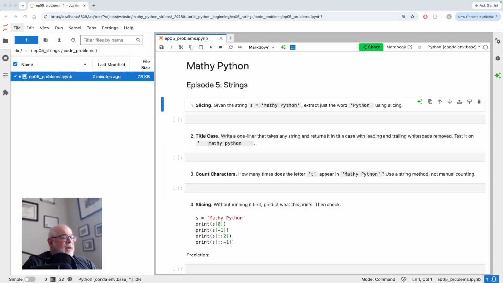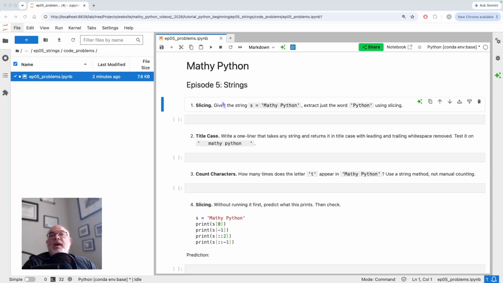Welcome to Mathy Python. Today I will go through the problems and puzzles on strings that I've made up. So as usual, there are three tiers: beginning, intermediate, challenge.